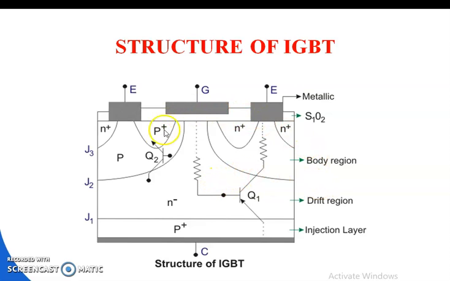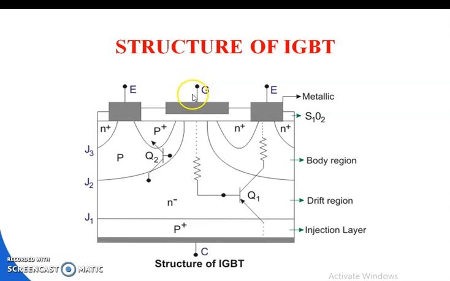The entire structure of the IGBT is divided into three different regions. One is the body region. See that this portion is the body region, the region in which the silicon dioxide material and the gate, with respect to the other emitter terminal E, belong to the part known as the body region of the insulated gate bipolar transistor.